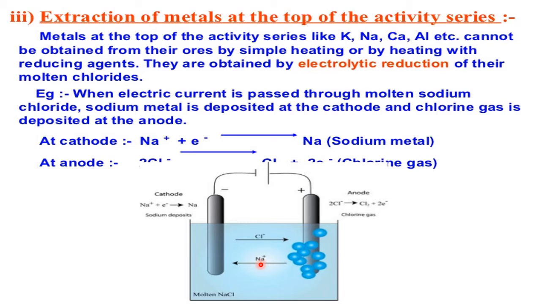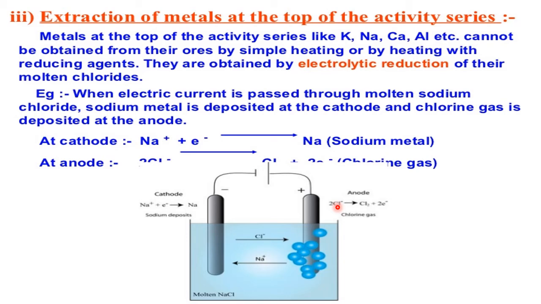Now when we pass current into the solution of sodium chloride, it breaks into sodium ion and chloride ion. Sodium, being a positive ion, naturally moves towards the cathode, and chloride is a negative ion, so it moves towards the positive electrode. Now what happens at the cathode and the anode? At the anode, chloride is negatively charged, so to become a normal atom it has to lose an electron.